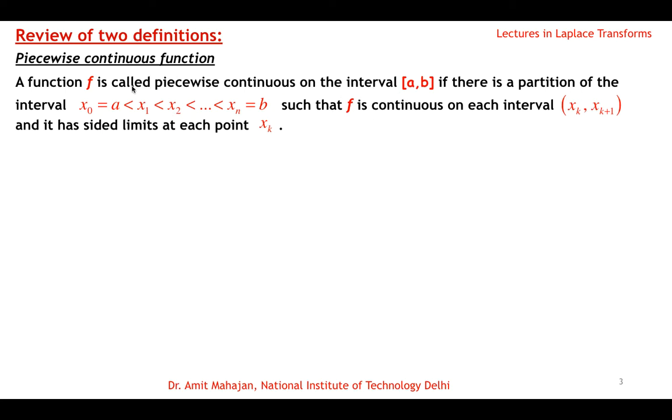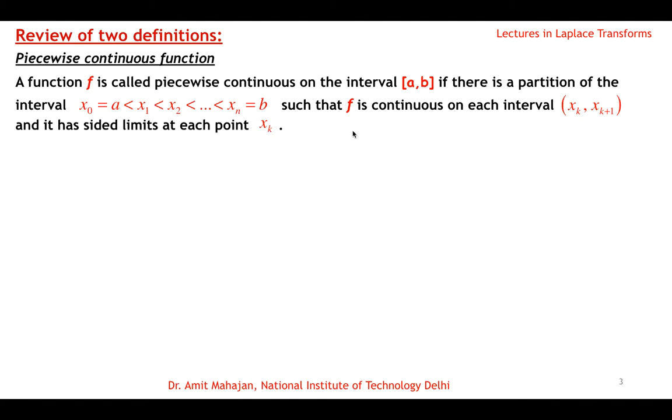Then this function will be called piecewise continuous, and the second condition is that the one sided limits at each point xk are finite. Okay, so it has this one sided limit at each point xk. That means if I consider the subinterval x1 to x2, then in that the function is continuous, and the limit as x tends to x1 is finite, and the limit as x tends to x2 is finite. That means the function does not blow up at the endpoints.